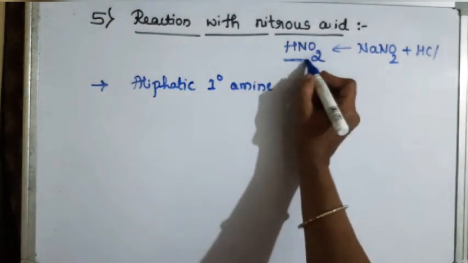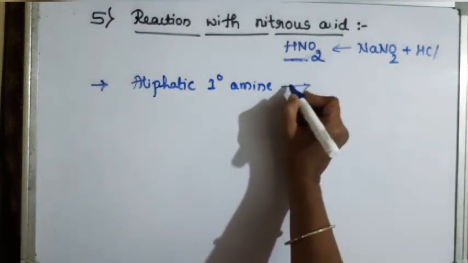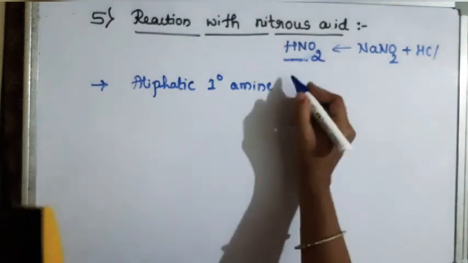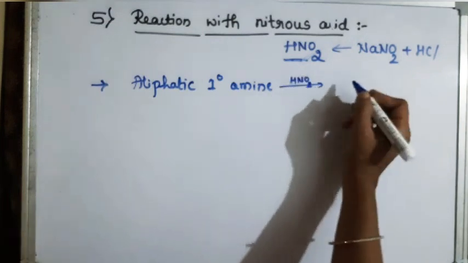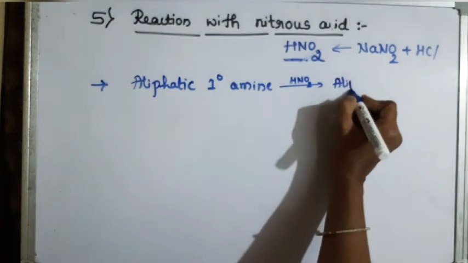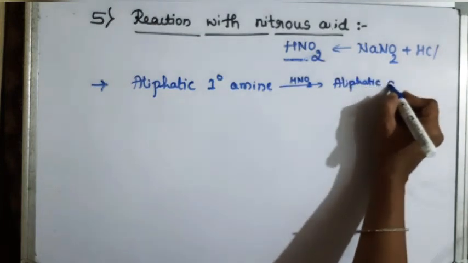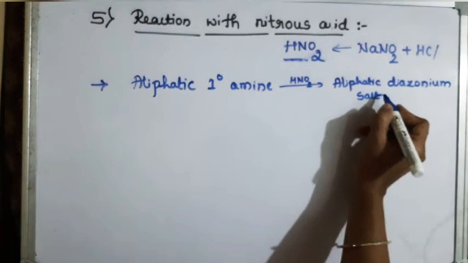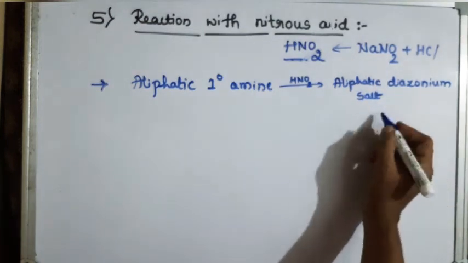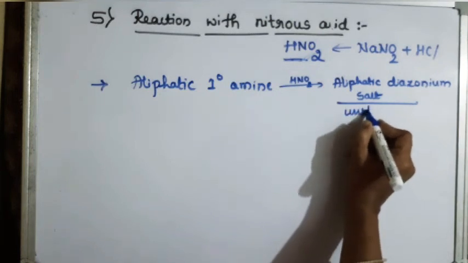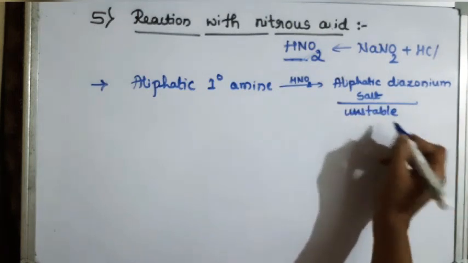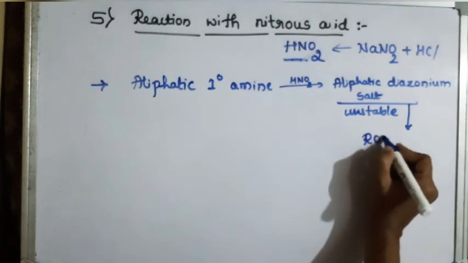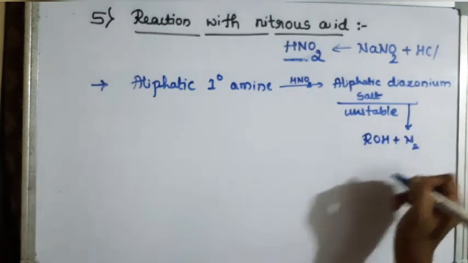Aliphatic primary amines, on reaction with nitrous acid, form aliphatic diazonium salt, and this aliphatic diazonium salt is highly unstable, so it undergoes further decomposition to form alcohol, and nitrogen gas is released.